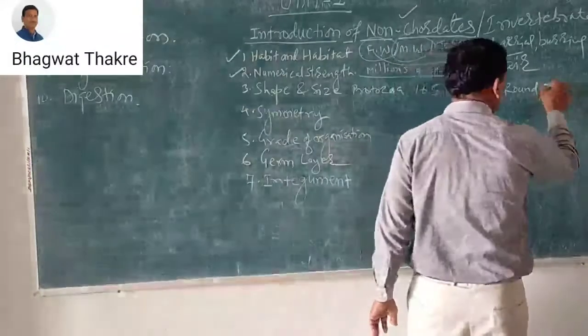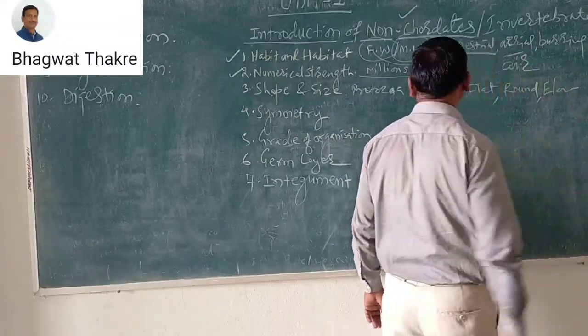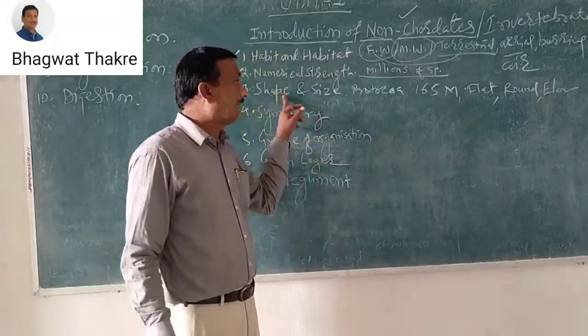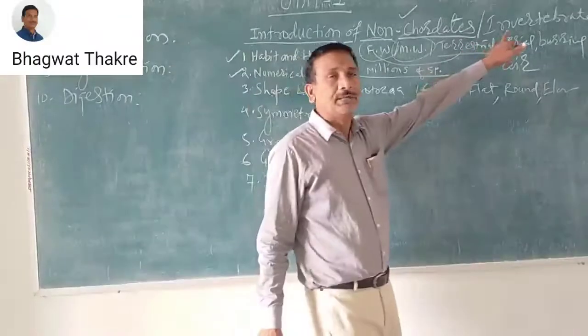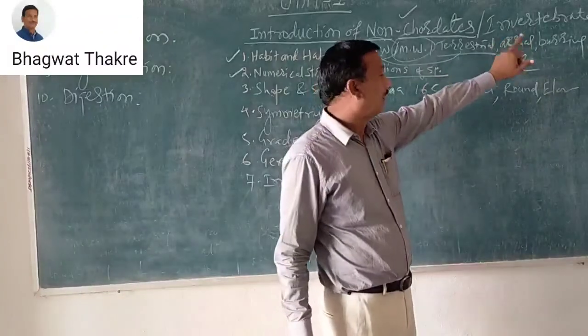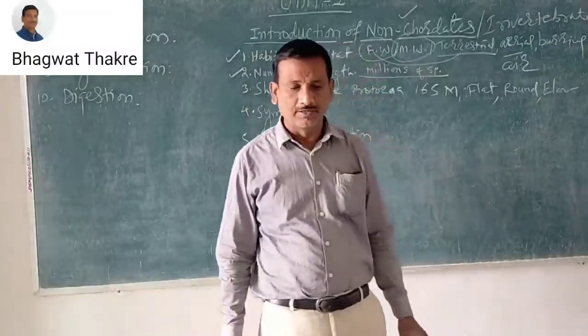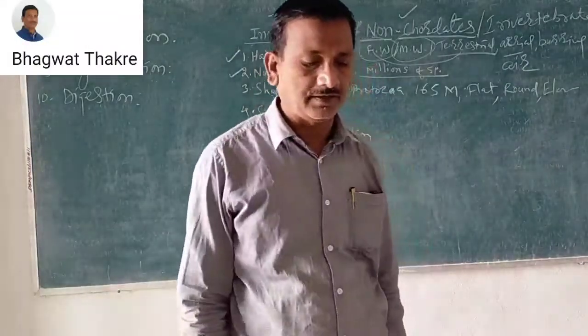Some species are round shaped, flat shaped, and some are elongated. These are the various shapes of invertebrates. I have given these characteristics.